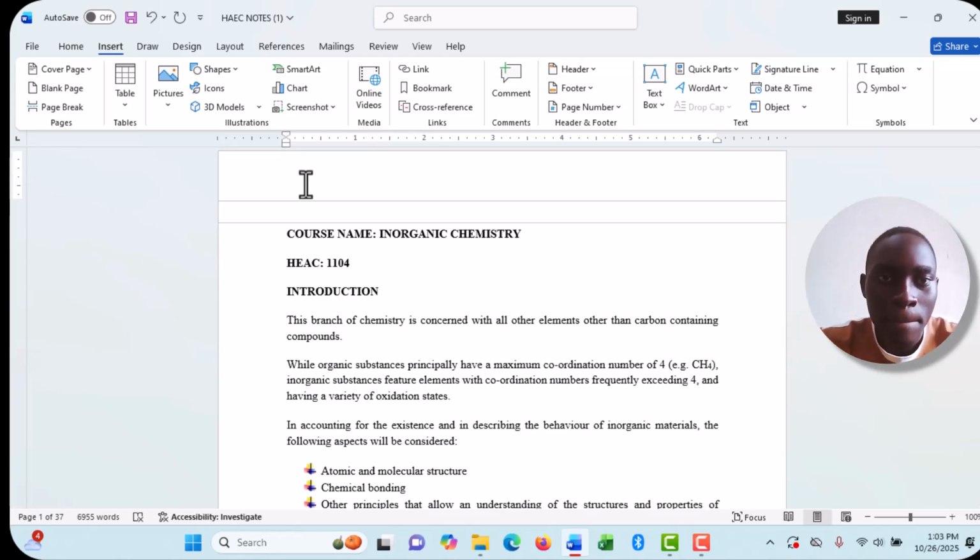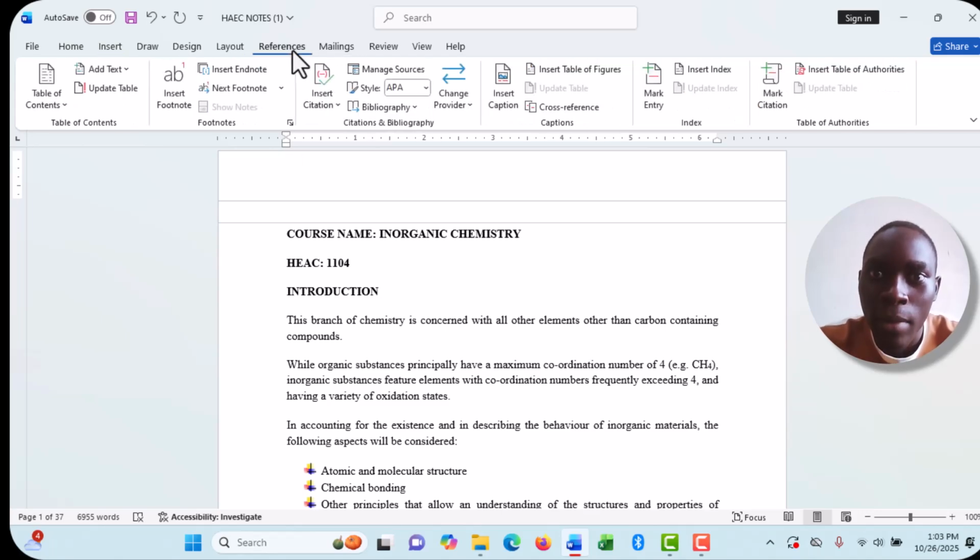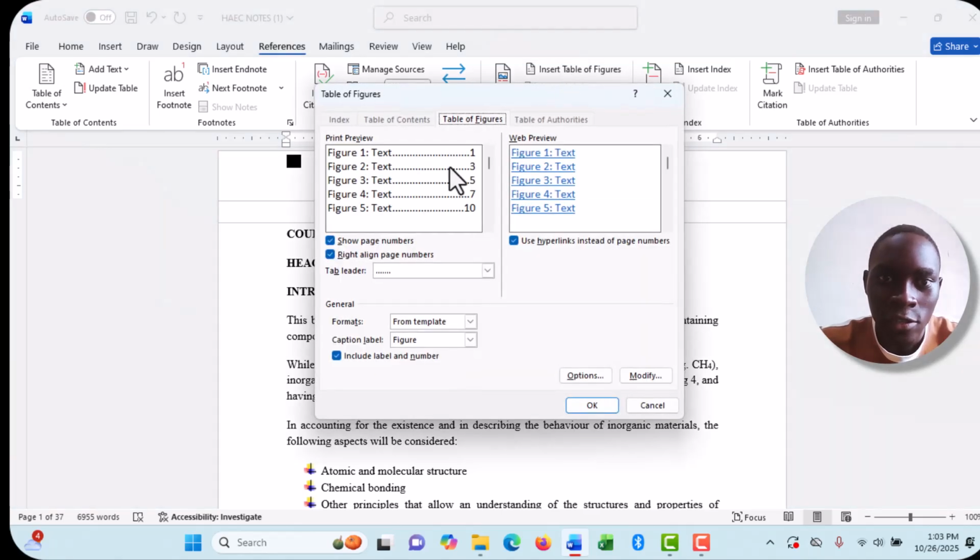Then I come back to my references and say insert table of figures. This is what it will be like. I can either choose this or this. I'll go with this template, and then the tab leader. I can show page numbers. I can say right align.